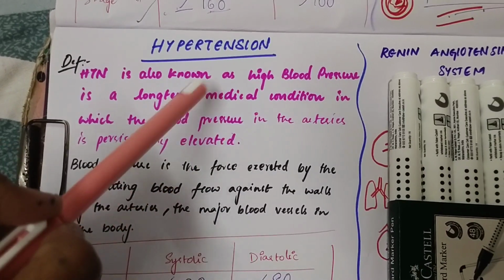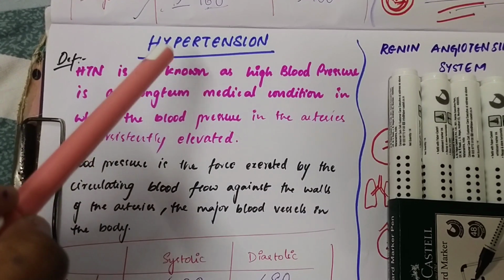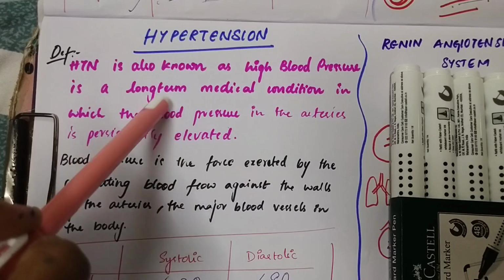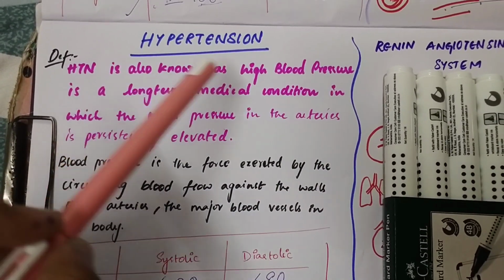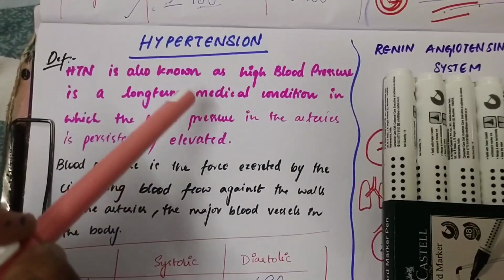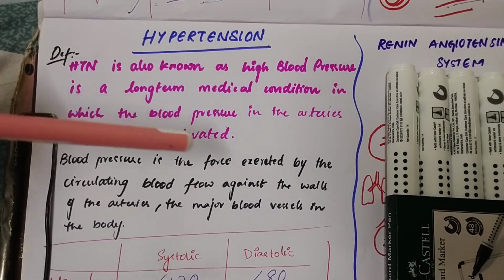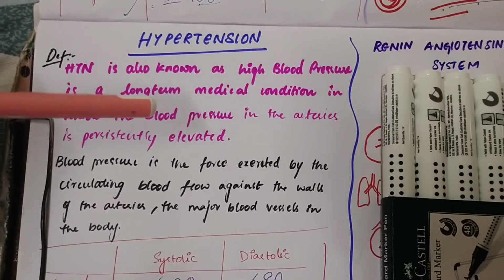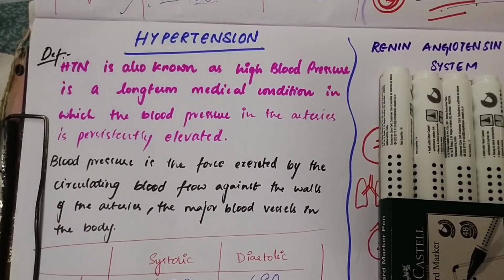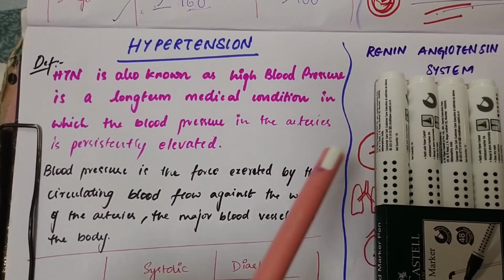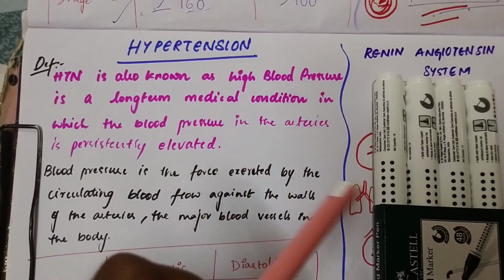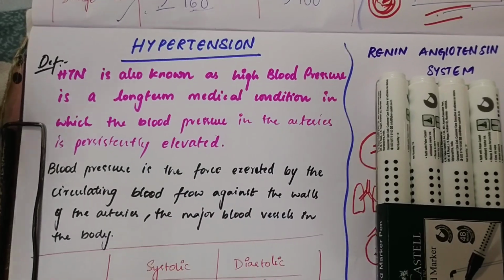Hypertension, also known as high blood pressure, is a long term medical condition. Why? Because if it occurs in any person, it can lead until his or her death. It is a long term medical condition in which the blood pressure in the arteries is persistently elevated. The blood is circulating all over the body, but in arteries, if the blood pressure is high, then this condition is called hypertension.